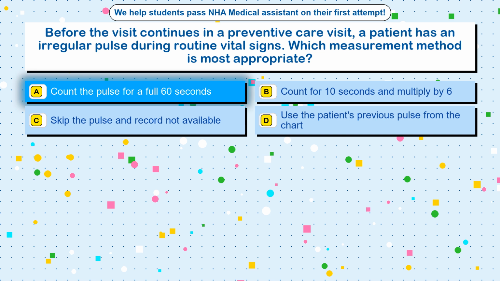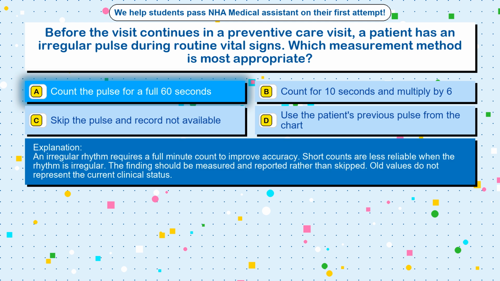The correct answer is option A. Count the pulse for a full 60 seconds. An irregular rhythm requires a full minute count to improve accuracy. Short counts are less reliable when the rhythm is irregular. The findings should be measured and reported rather than skipped. Old values do not represent the current clinical status.